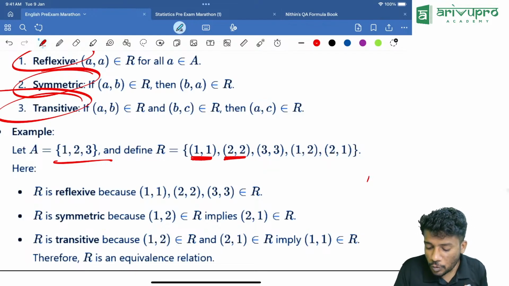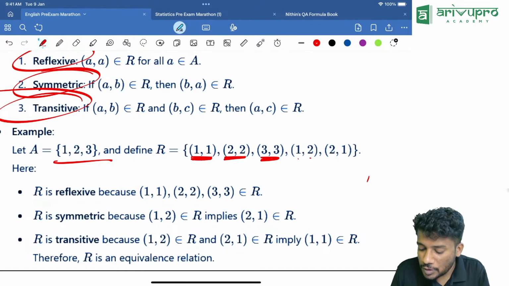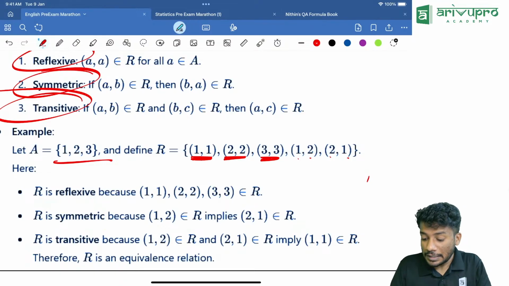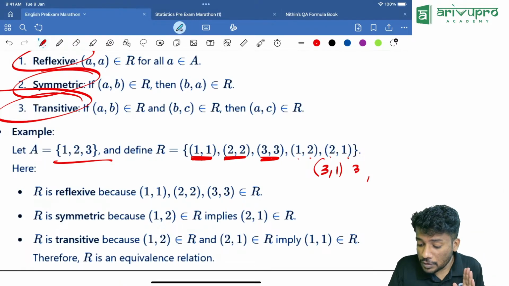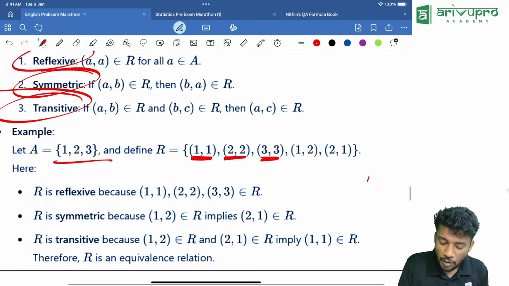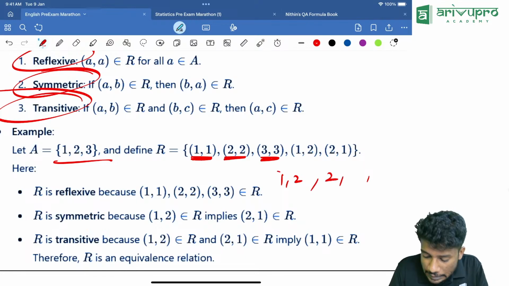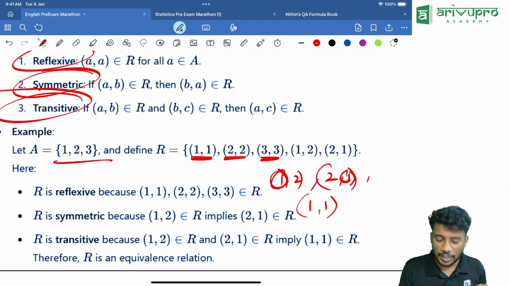Just revise everything. If 1,1, 2,2, 3,3 is there, that means it is reflexive. If 1,2 and 2,1 are there, that means it is symmetric. Then if 3,1 was there, it would not have been symmetric, because 1,3 is not there in the set. That's the meaning. Why is it transitive? When 1,2 and 2,1 are there, then 1,1 is there. That's why it is called transitive.